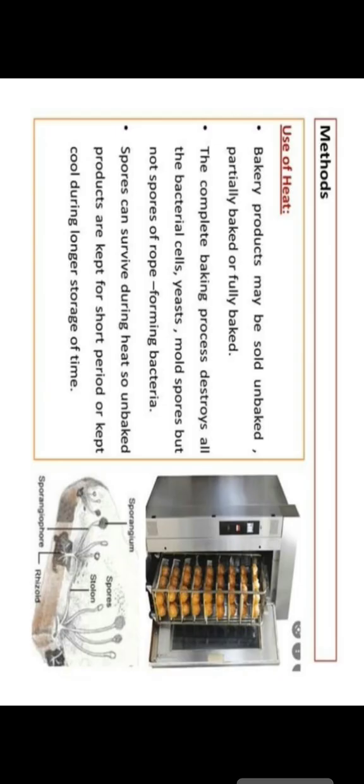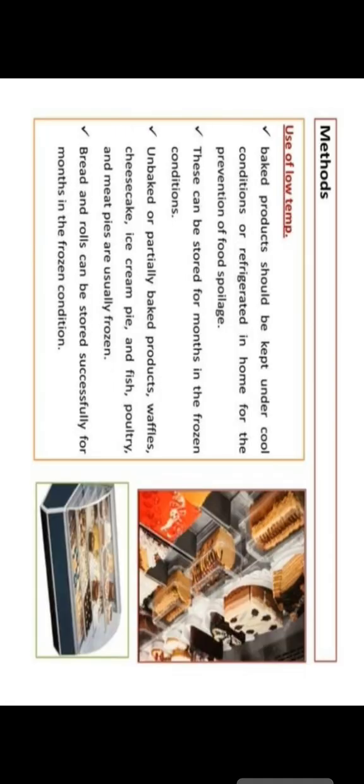In addition, for preservation we sometimes use chemicals, like in pickles, and in some sauces we use sugar and also salt, and sometimes different radiations are used, like ultraviolet radiation, which is mainly important. Okay, so these are the methods by which we can prevent spoilage.